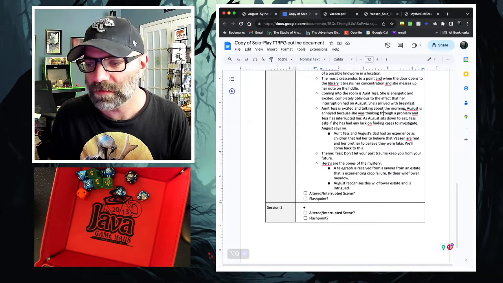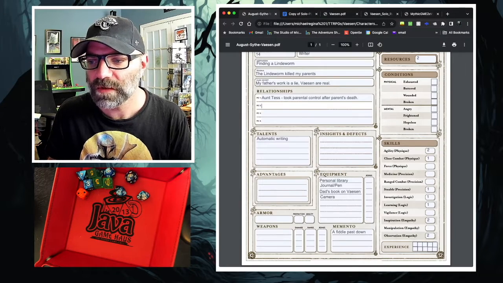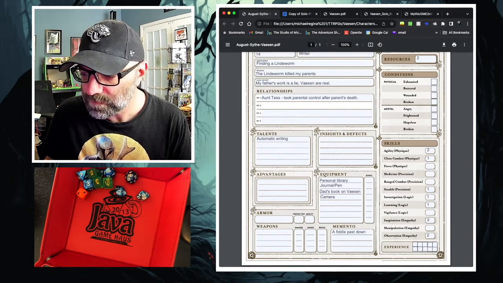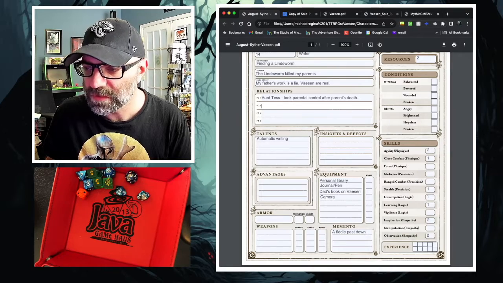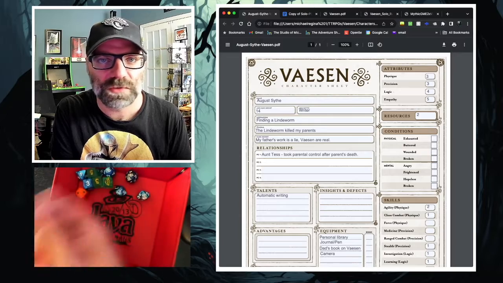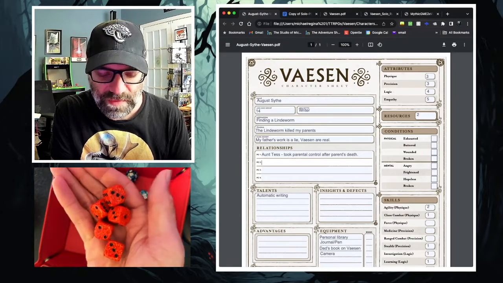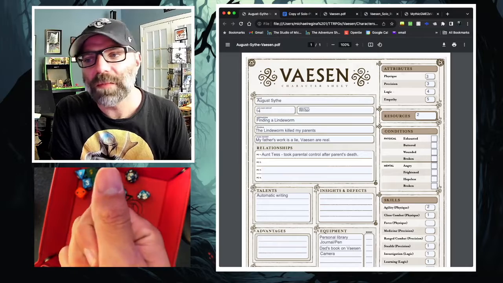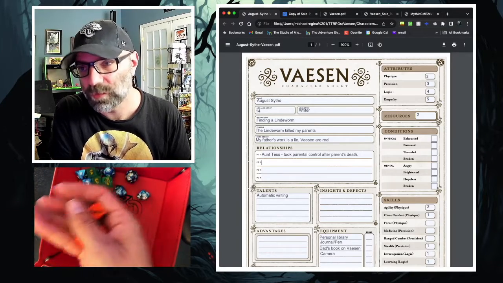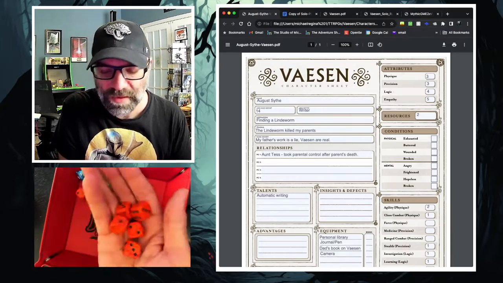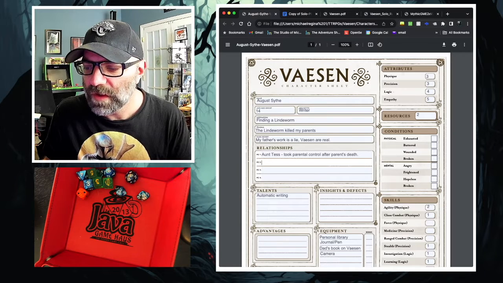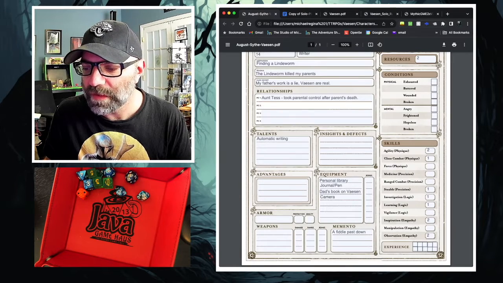So let's go over to August and look at her character sheet. Manipulation, empathy is down here. That's her skill level. Now the way this game works, you roll a number of d6 equal to the attribute or skill that the character is going to be using. If any of them is a success, that means they're able to accomplish what they were going to do. A success is rolling a 6. So you roll big pools of dice. Right now, empathy is this one here, and she does not have a manipulation.